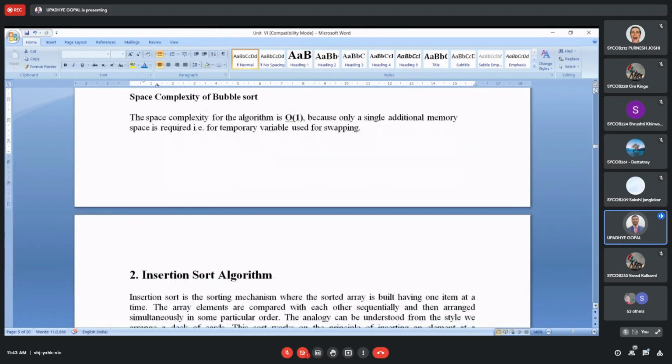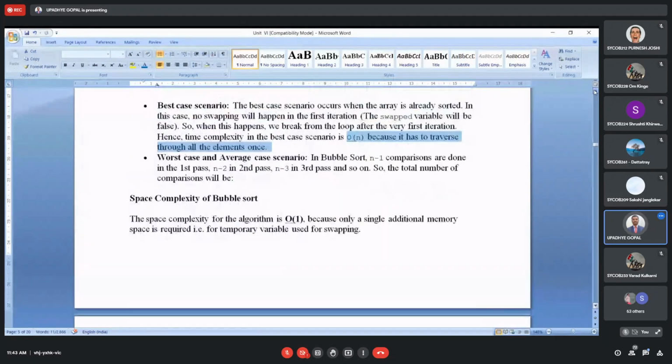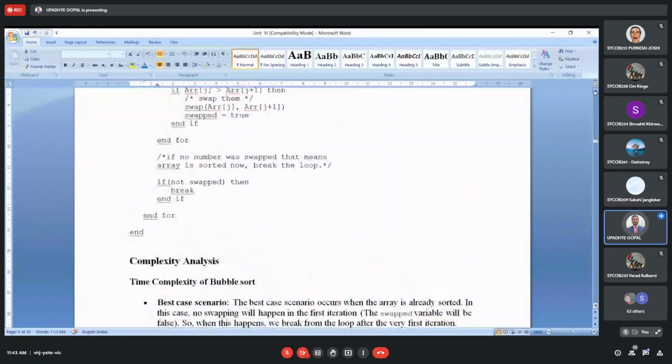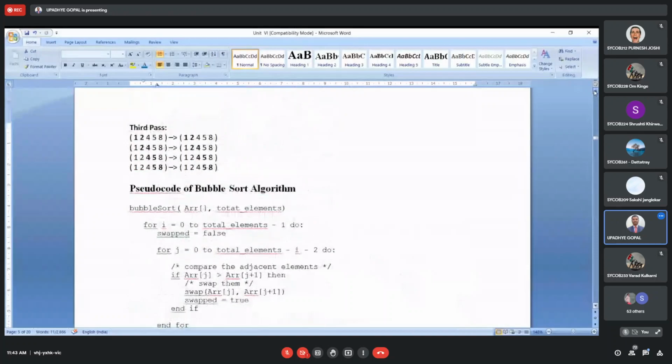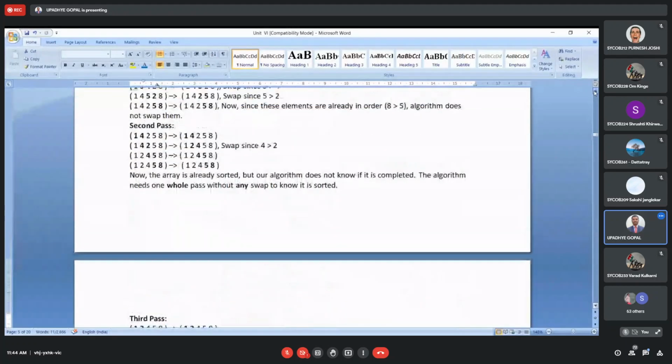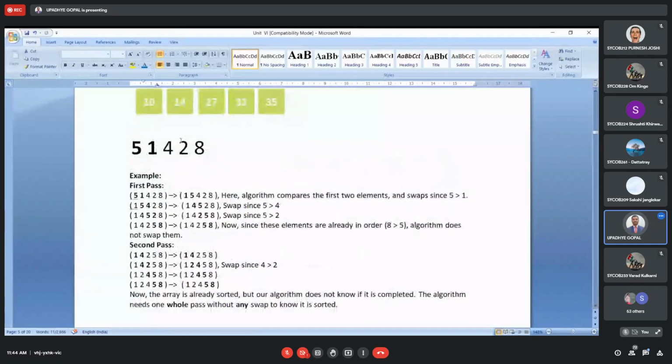Okay, so I think this much is sufficient for this discussion of bubble sort. This example you can try on your own. Take any other example and try it. Afterwards, you can do this.